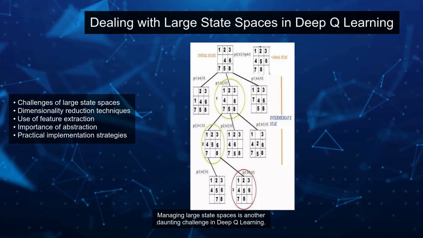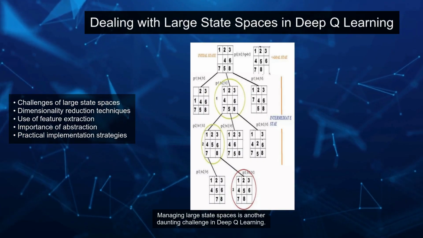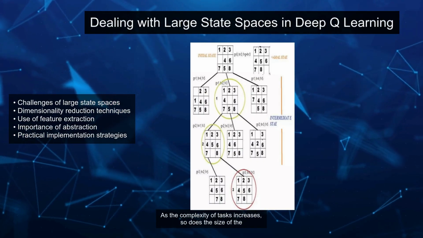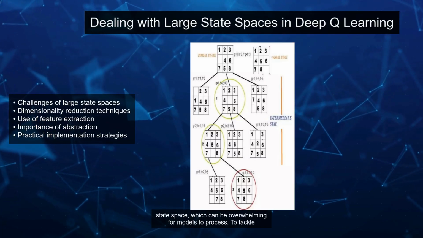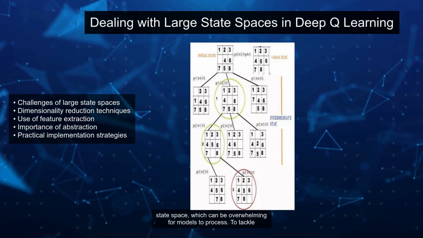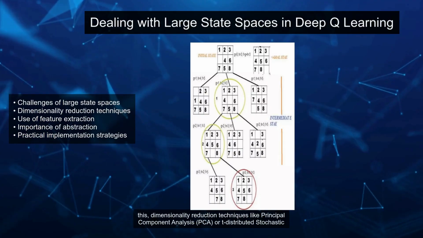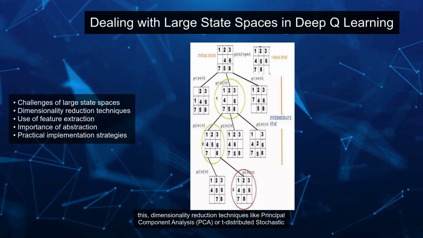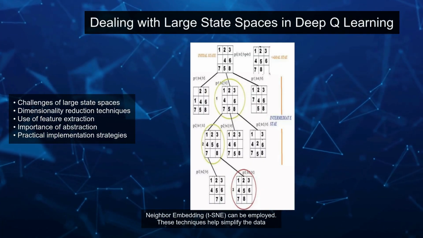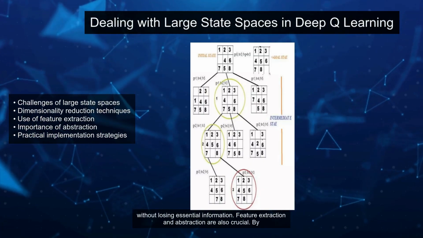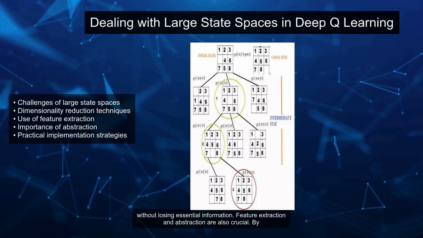Managing large state spaces is another daunting challenge in Deep Q-Learning. As the complexity of tasks increases, so does the size of the state space, which can be overwhelming for models to process. To tackle this, dimensionality reduction techniques like principal component analysis, PCA, or t-distributed stochastic neighbor embedding, t-SNE, can be employed. These techniques help simplify the data without losing essential information.